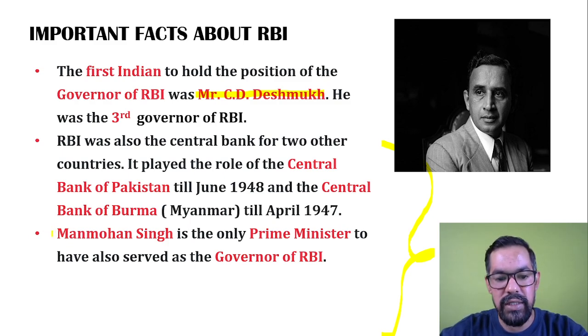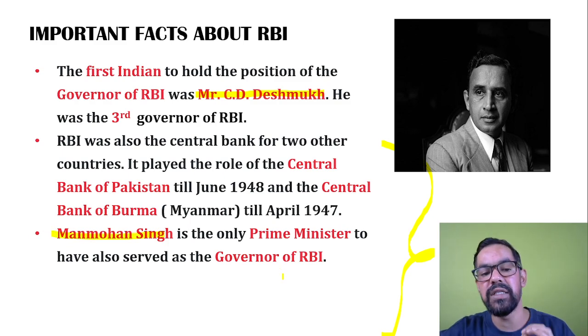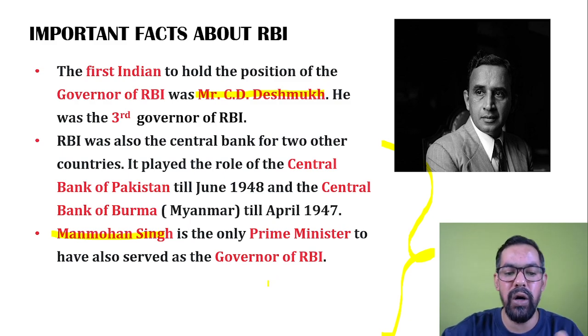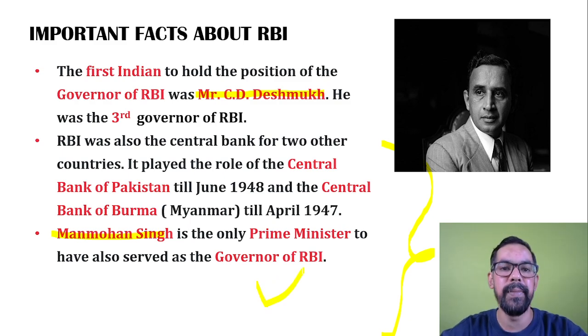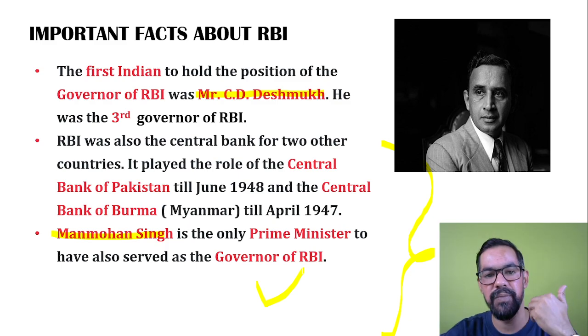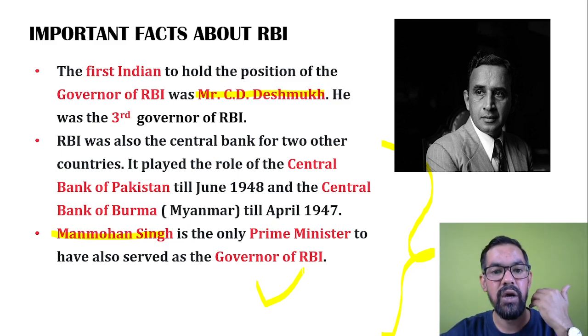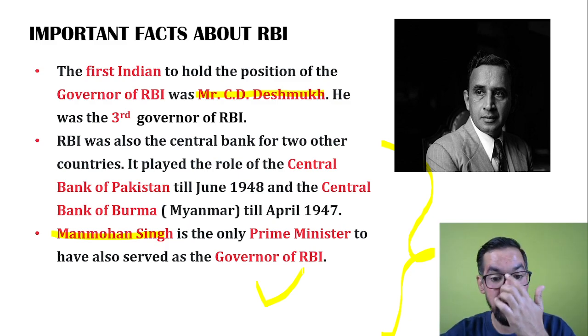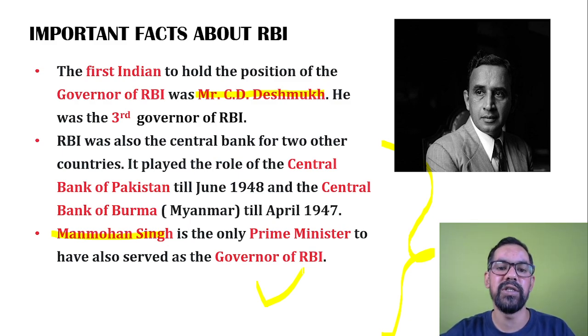Manmohan Singh is the only prime minister to have also served as governor of RBI, Reserve Bank of India. He was also finance minister and prime minister, and he is the only finance minister and prime minister who also served the post of RBI governor.